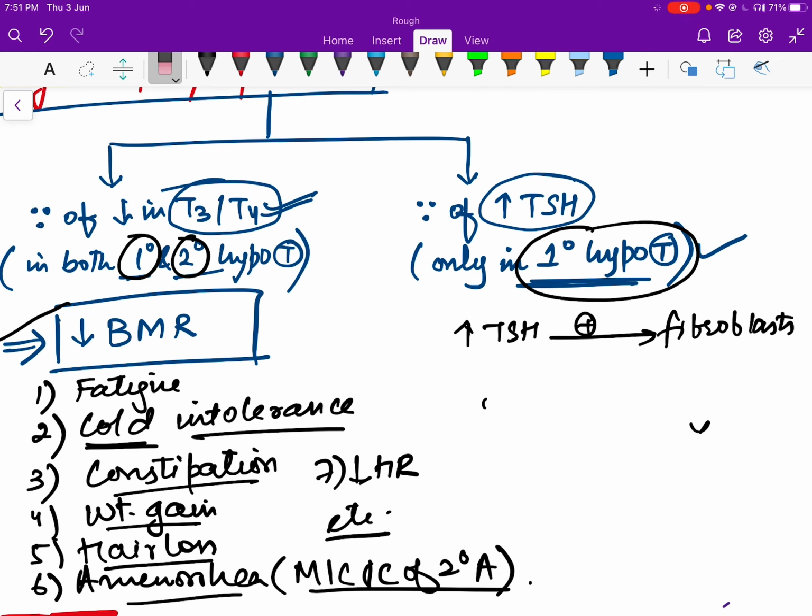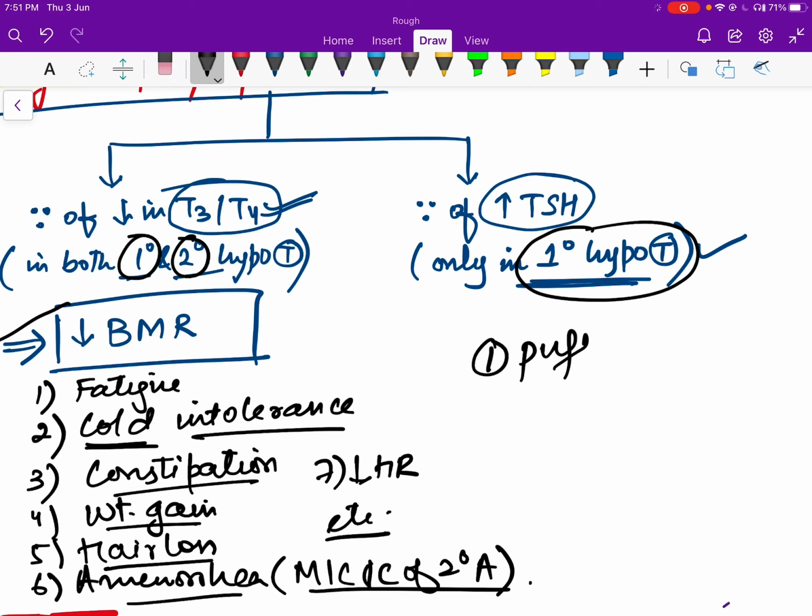So, what are these manifestations? So there'll be puffiness, because of accumulation of these glycosaminoglycans. There'll be what's called periorbital edema, because of accumulation in the periorbital space.